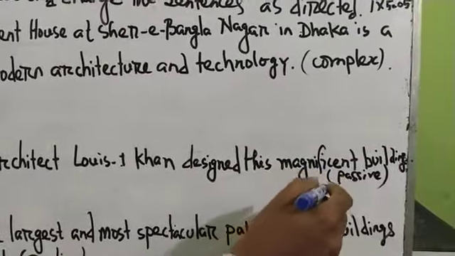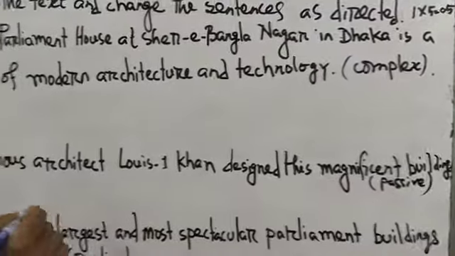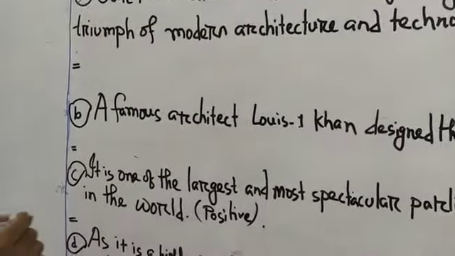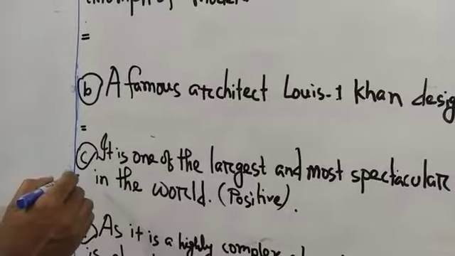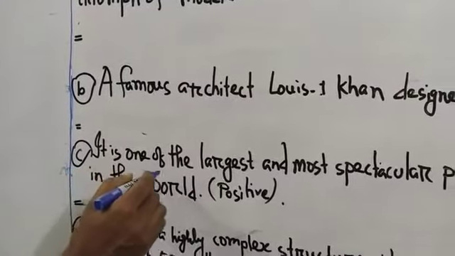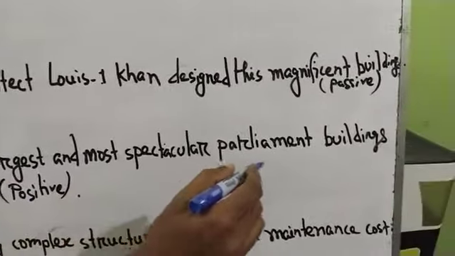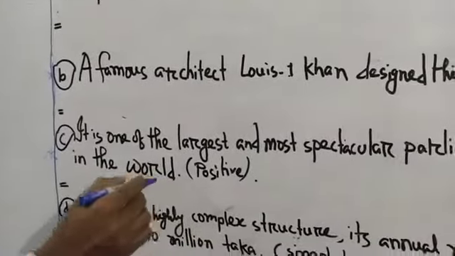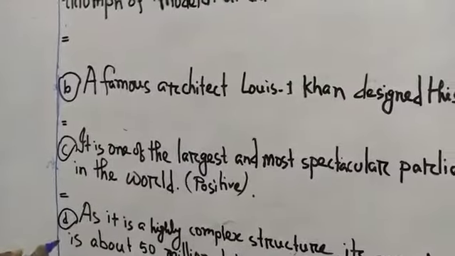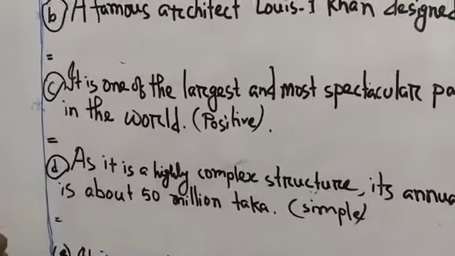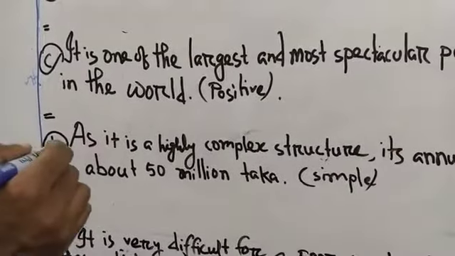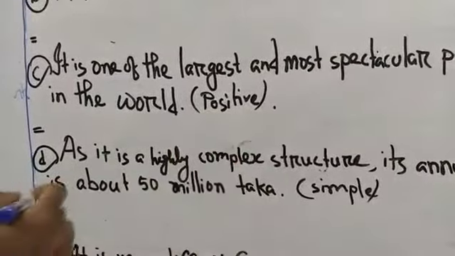You have to change this into passive. This is now in active mode. C. It is one of the largest and most spectacular parliament buildings in the world. This is in superlative form, and you have to change it into positive degree.